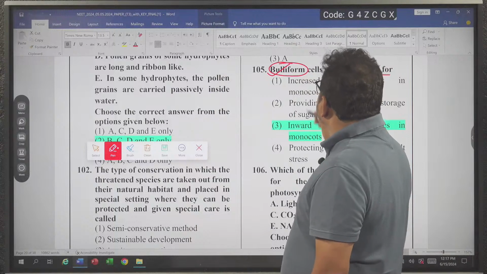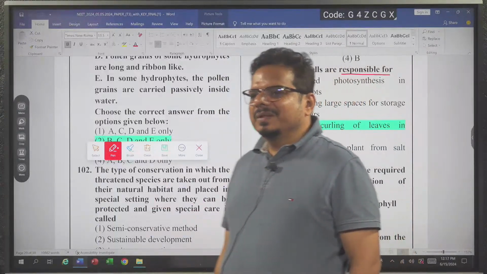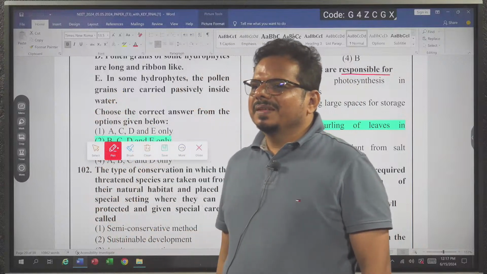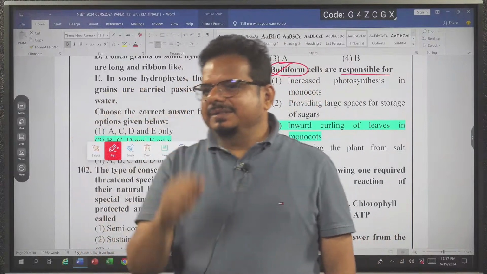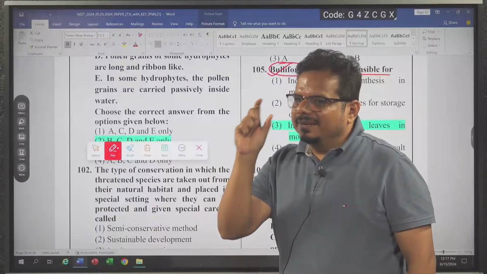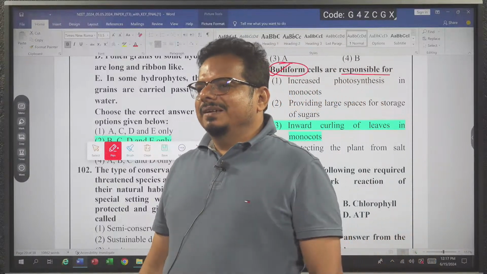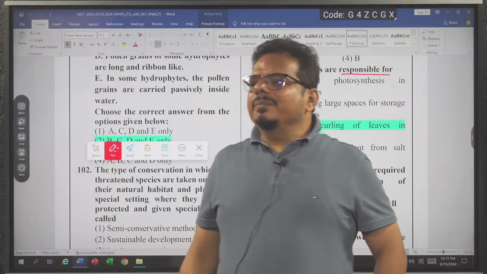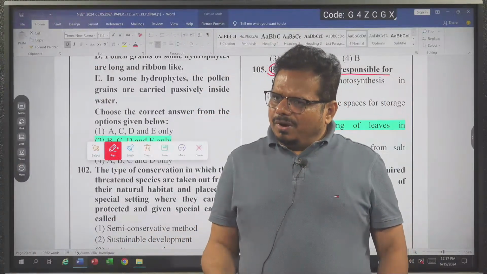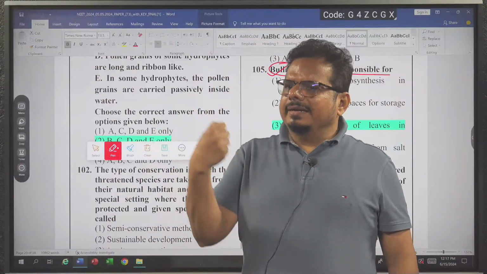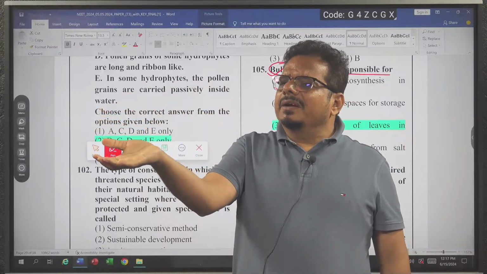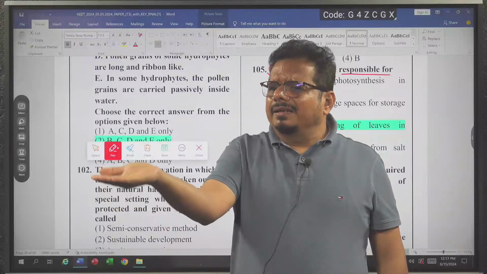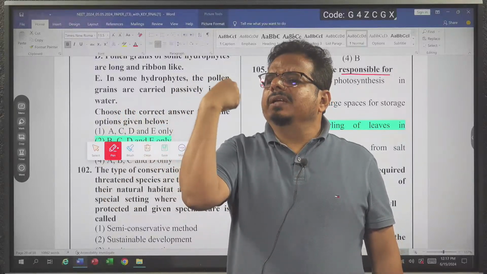What are the characteristic features of bulliform cells? How many characters did NCERT write? NCERT wrote it is large, it is empty, it is colorless. It becomes turgid when water comes and it gets expanded. It becomes flaccid when water scarcity is there and the leaf goes for inward rolling.